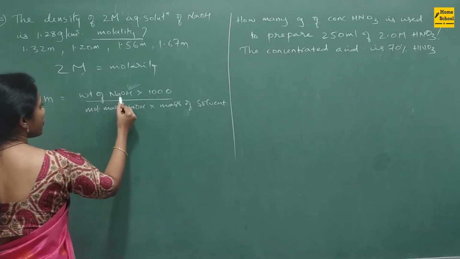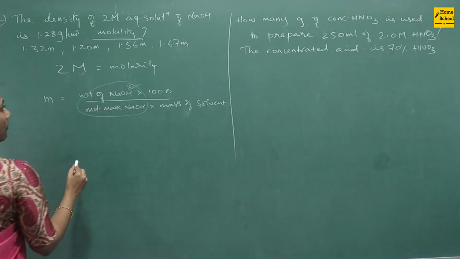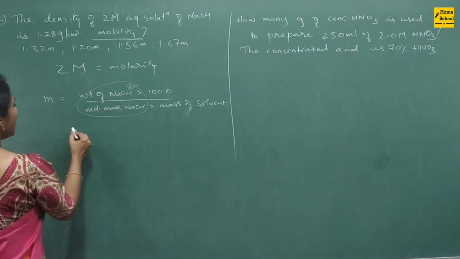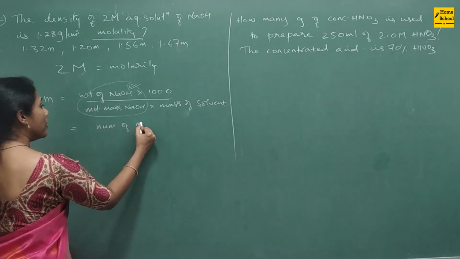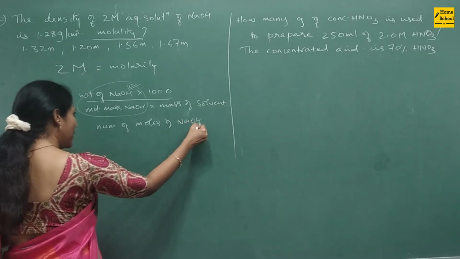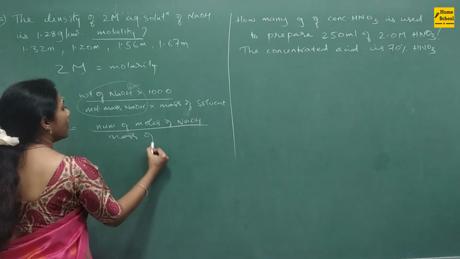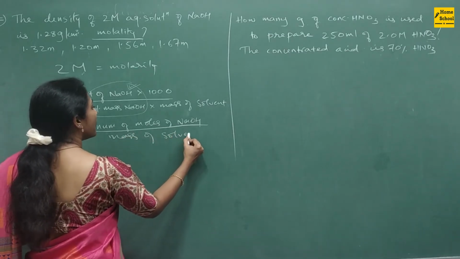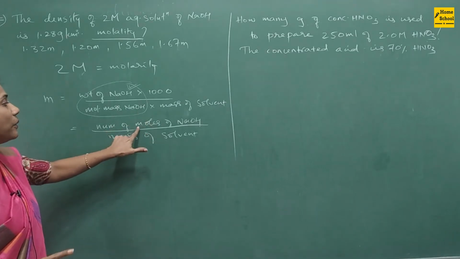So weight of NaOH divided by molar mass is nothing but the number of moles, right? So I can also write the formula this way: number of moles of NaOH, a very basic formula I am using, divided by mass of solvent. The number of moles you know directly. That's why I wrote it in this form.